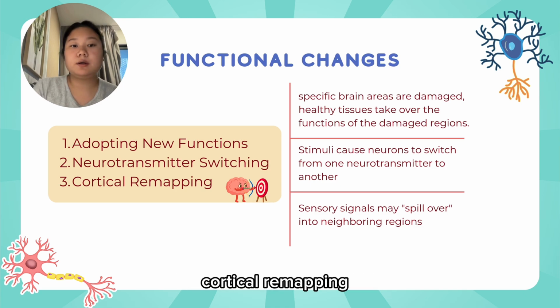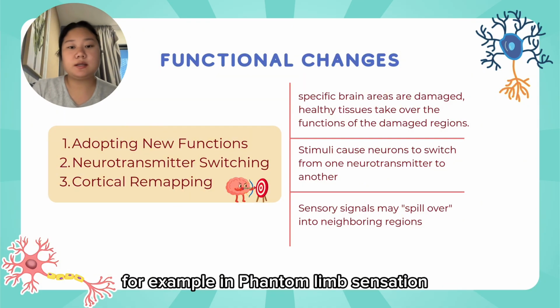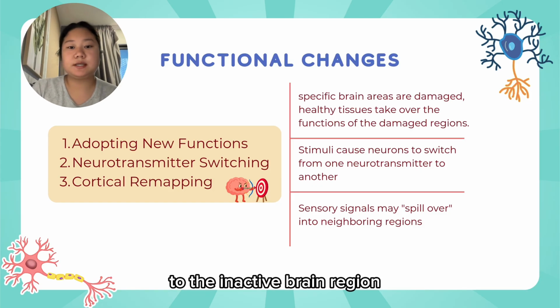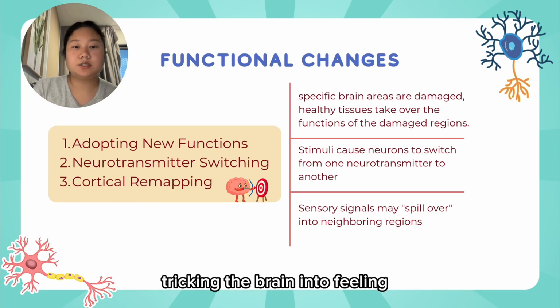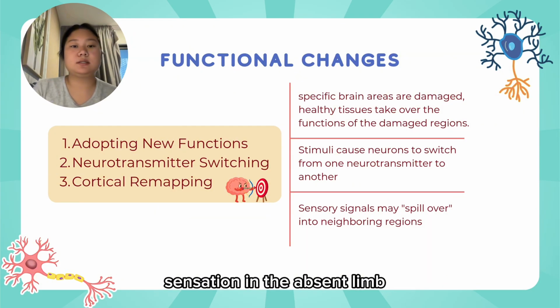Third, cortical remapping. Sensory signals may spill over into neighboring regions. For example, in phantom limb sensation, sensory inputs from the face may project to the inactive brain region previously associated with the lost arm, tricking the brain into feeling sensation in the absent limb.